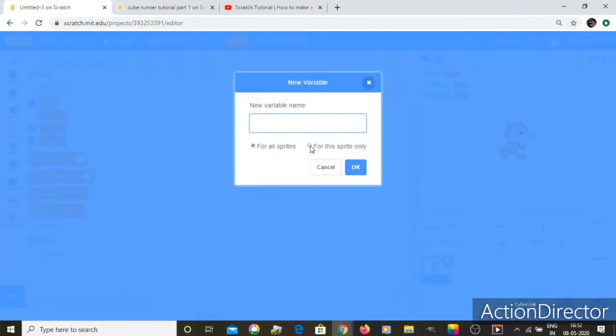So now let's click for this sprite only, and let's make it small letter, so x, and then another one for this sprite only, and then y.